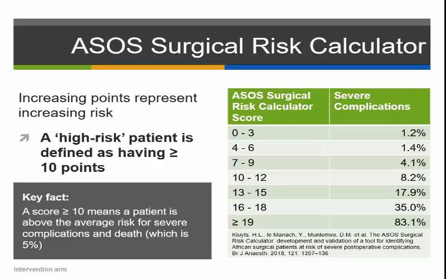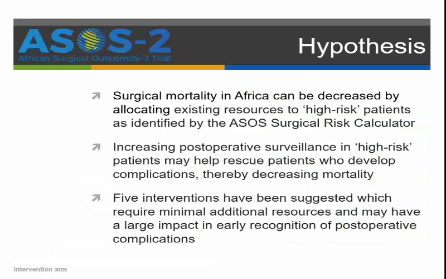So the hypothesis is that surgical mortality in Africa can be decreased by allocating existing resources to high-risk patients, as identified by the ASOS surgical risk calculator. Increasing post-operative surveillance in high-risk patients may help rescue patients who develop complications and thereby may decrease mortality. 5 interventions have been suggested which require minimal additional resources and may have a large impact in early recognition of post-operative complications.